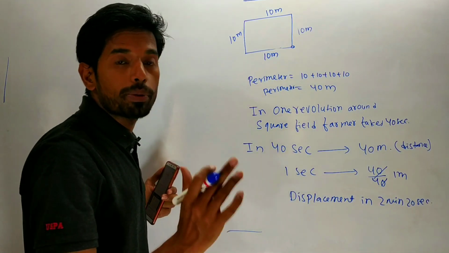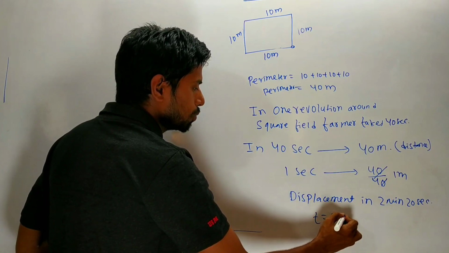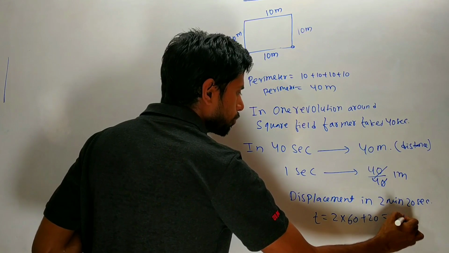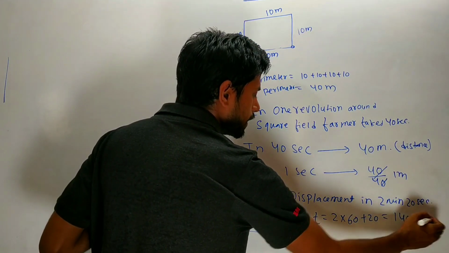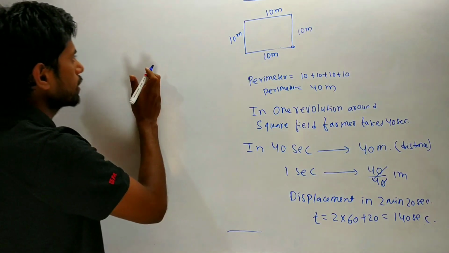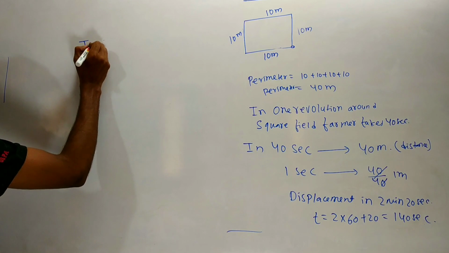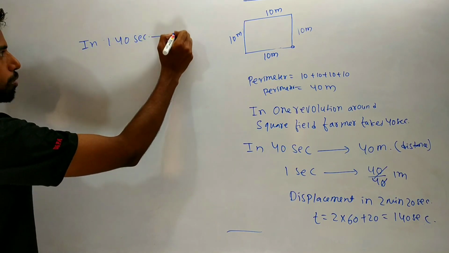What is the meaning of 2 minute? Time is equal to 2 times 1 minute, which is 60 second, plus 20, so it will become 140 second. So in 140 second, what is the total distance you can write?